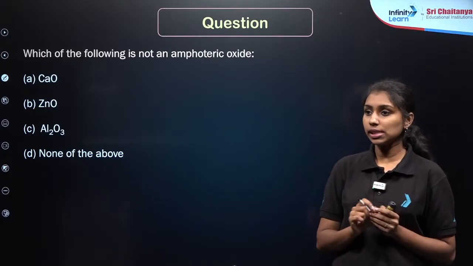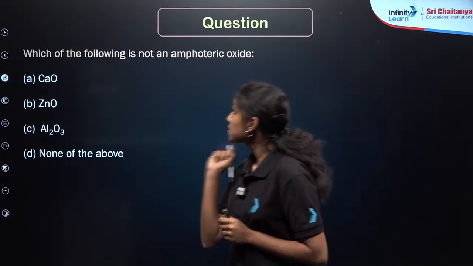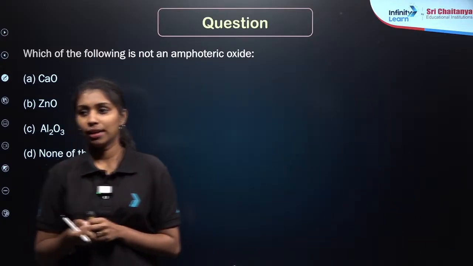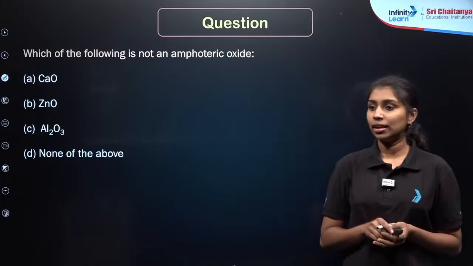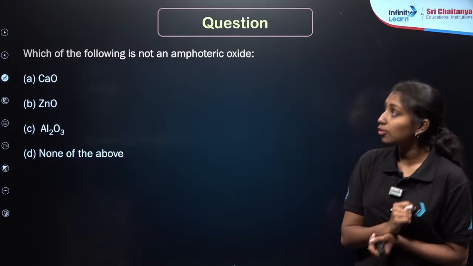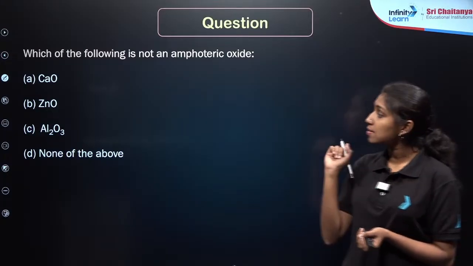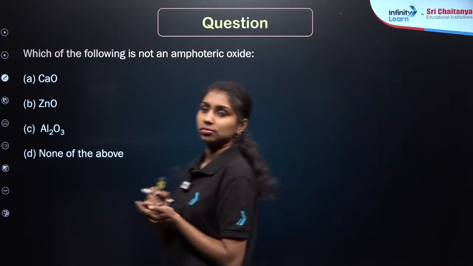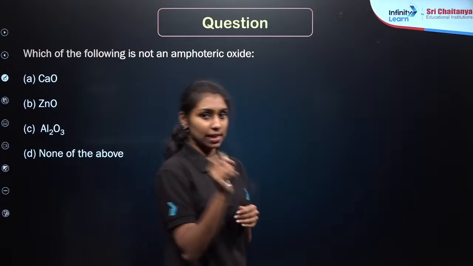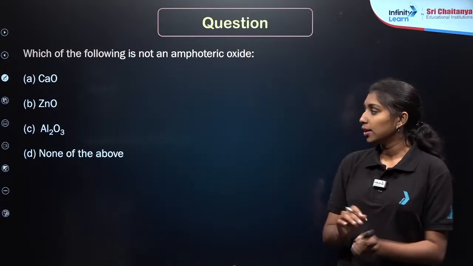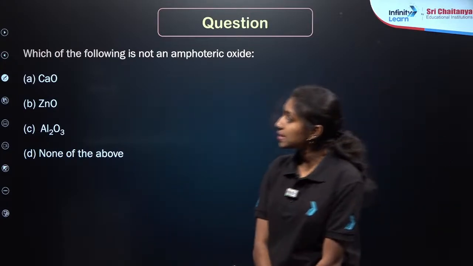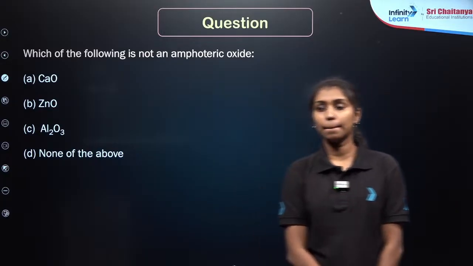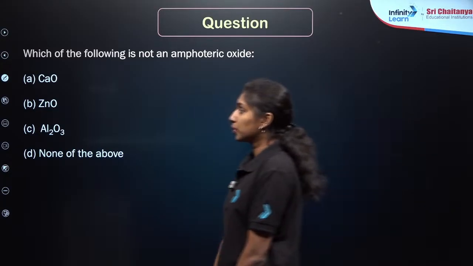Okay, here is the next question. Which of the following is not an amphoteric oxide? We have already seen two special cases of amphoteric oxide. Here the options are given. First is calcium oxide, zinc oxide and aluminum oxide, and the last one none of these. What will be the answer?